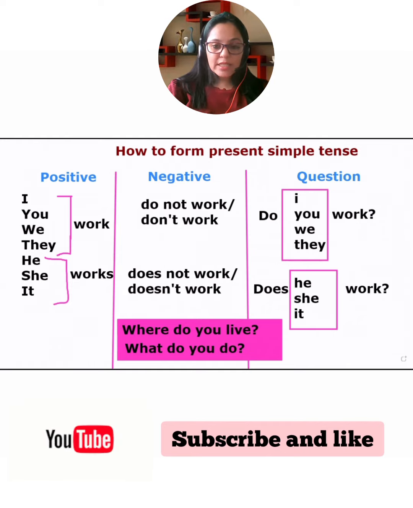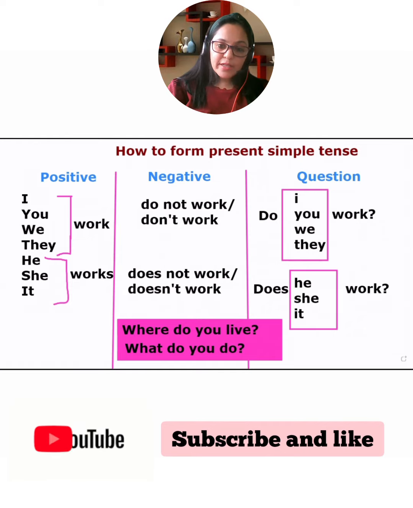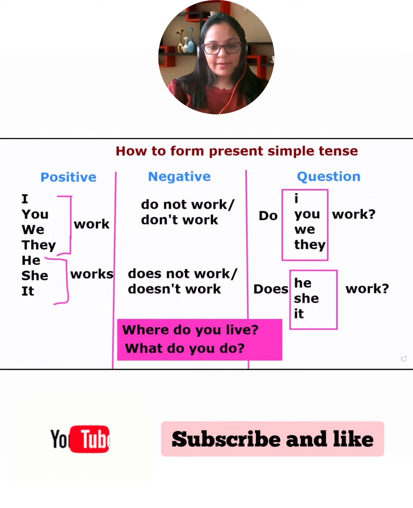But with only positive, I am saying he works. She works. It works. Okay, so remember, only in present simple with positive sentences, you will use S. Okay, I'm repeating. In present simple, only with positive sentences, you will use S. But with negative and in question, you will not use S. Okay.